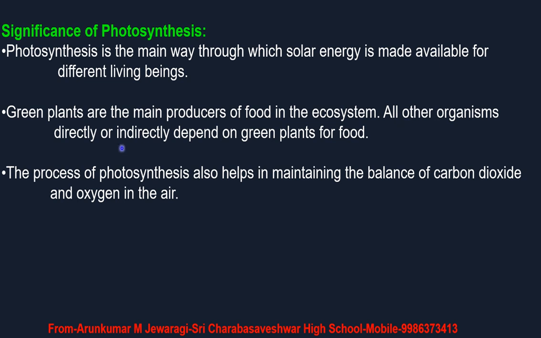Green plants are the main producers of food in the ecosystem. All other organisms directly or indirectly depend on the green plants for their food. The process of photosynthesis also helps in maintaining the balance of carbon dioxide and oxygen in the atmosphere. The content of carbon dioxide and oxygen in the atmosphere is maintained by the process of photosynthesis. Hence, these are the three important significances of photosynthesis. You can take down, students, now.